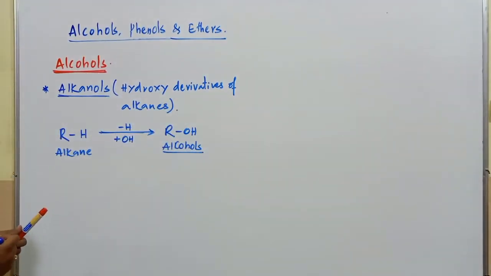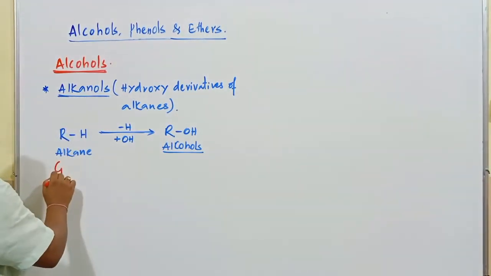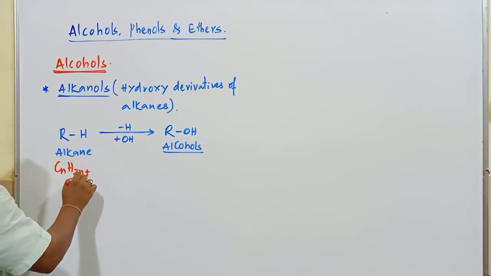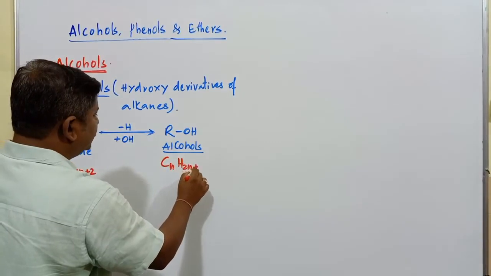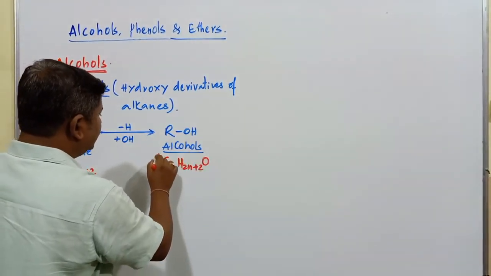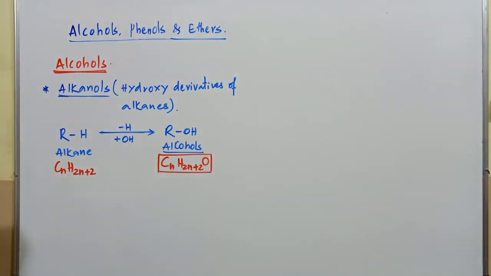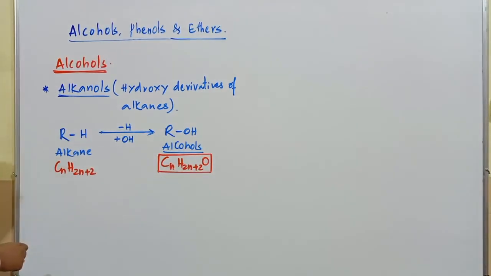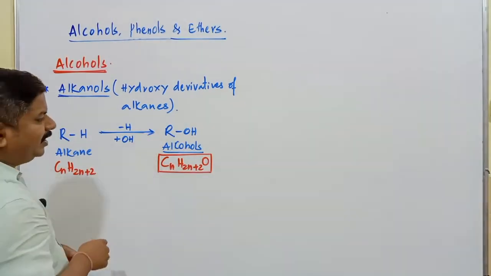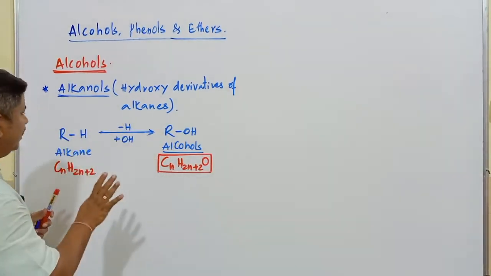Because of that reason, these are commonly called hydroxy derivatives of alkane compounds. And the general formula applicable is CnH2n+2O. This is a general formula applicable for most of the monohydric alcohols, especially monohydric alcohols. So this is a brief introduction here.